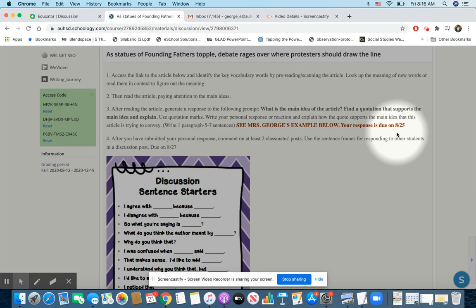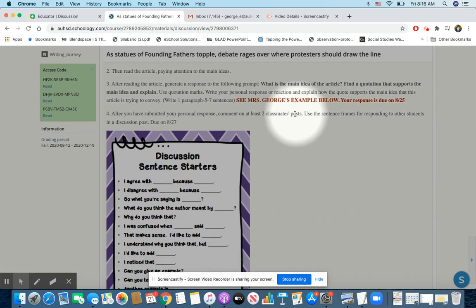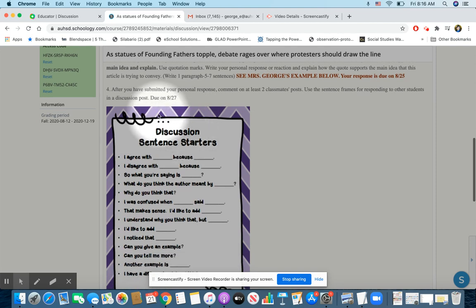And the response is due on August 25th. That's next week, Tuesday. And then that's the first part. The second part is you are going to comment or reply to at least 2 classmates' posts. You're going to be using these sentence frames below. And that's going to be due on Tuesday, August 27th.